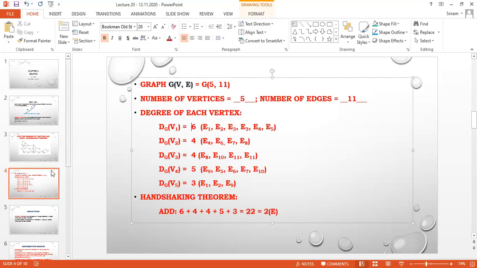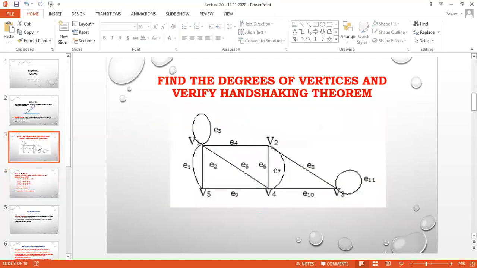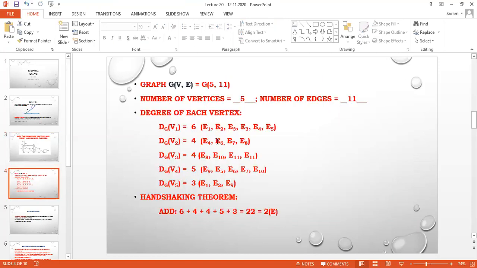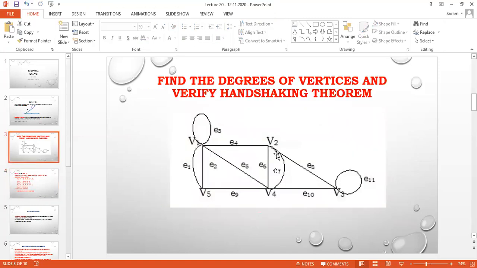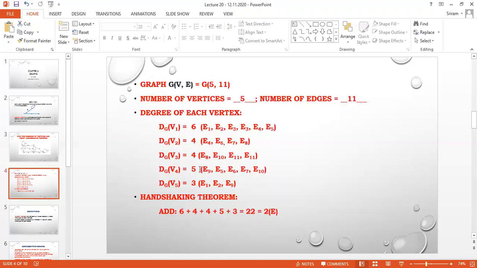In the same way, we are going to find all the numbers. For V2, E4, E6, E7, E8. How many lines are passing through V2? 4 edges. I am going to check V3. V3 has E8, E10, but E11 is a loop. That means I have to count it 2 times: E8, E10, E11, E11. So how many edges? 1, 2, 3, 4.